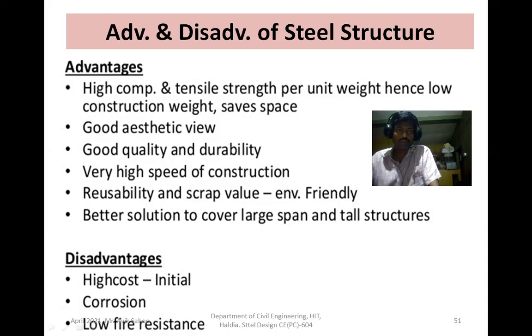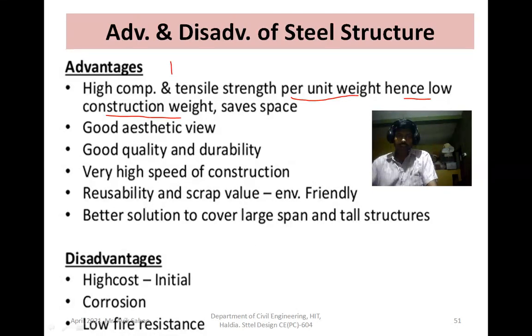I am going to discuss the advantages and disadvantages of steel structure. Now, to come to advantages, you know that steel has high strength, meaning high compressive strength and tensile strength per unit weight. Hence, low construction weight. Steel is basically lighter than concrete, so that's why the dead load of a steel structure is less than a concrete structure.